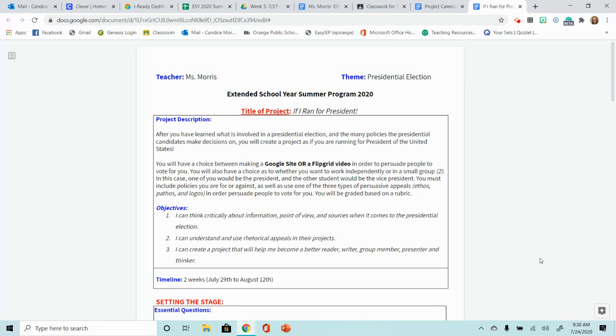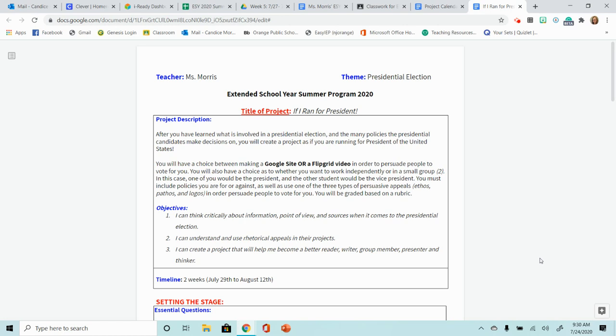So like Lamar and Alexa, if you want to work together, or Marshall and Lamar, if you want to work together, Adeza, if you want to work with one of them, that's fine too. But you can have a choice of doing it with one other person, that's it, or you can do it independently. Now, if you do it with another person, one of you will be the vice president, one of you will be the president. So you'll be running together as a team. That's how we would run it for that.